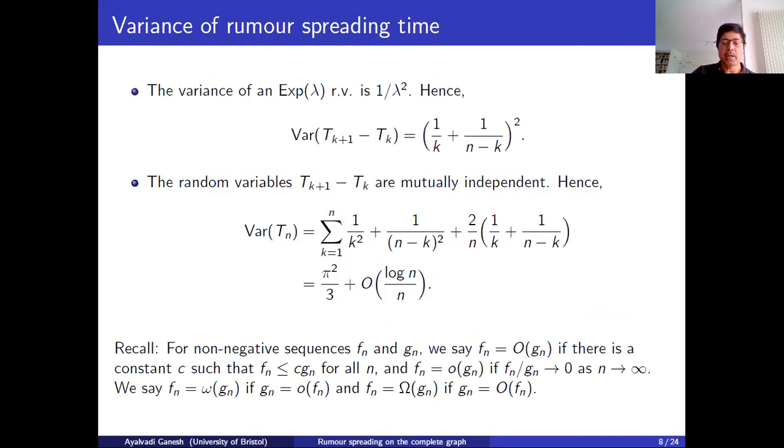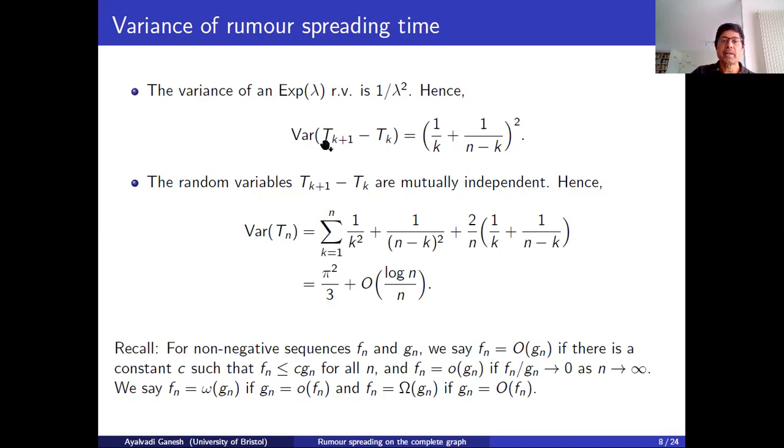Let's now, we calculated the mean of the Rumour spreading time last time, and now we are going to try and calculate its variance. For that, I need to remind you that the variance of an exponential random variable with parameter lambda is 1 over lambda squared.